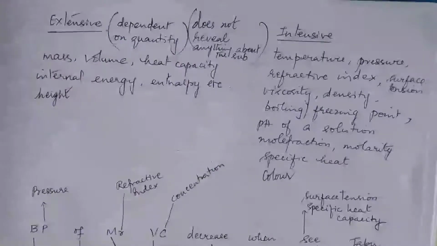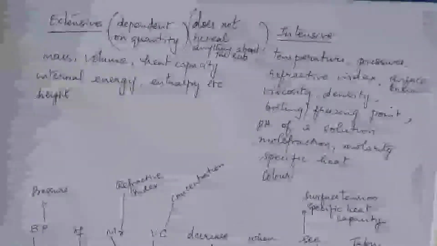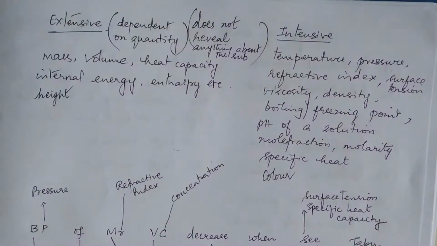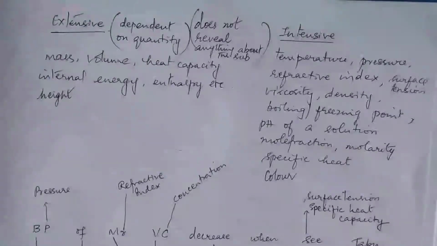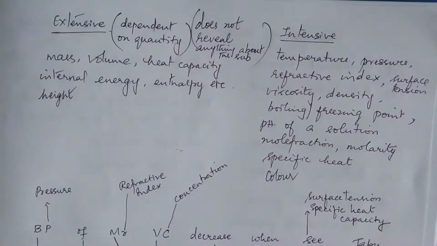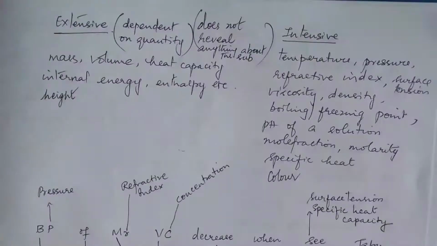What are intensive properties? So many intensive properties are there. See, because it is independent of mass: temperature, pressure, refractive index, surface tension, viscosity, density, boiling point, freezing point, pH, mole fraction, specific heat, color, they are all intensive. Right?